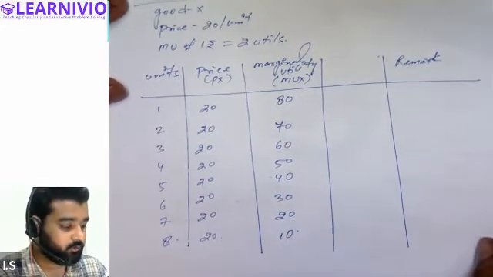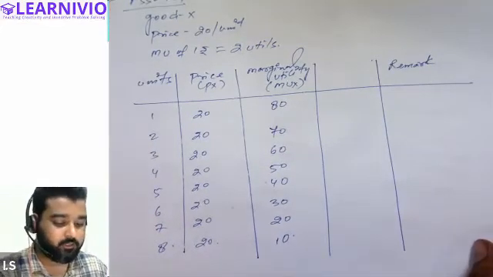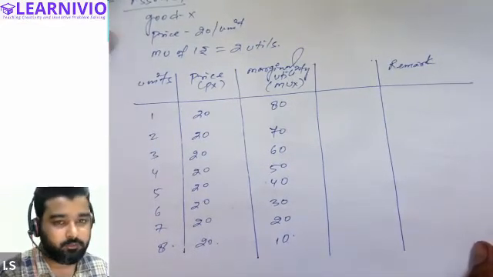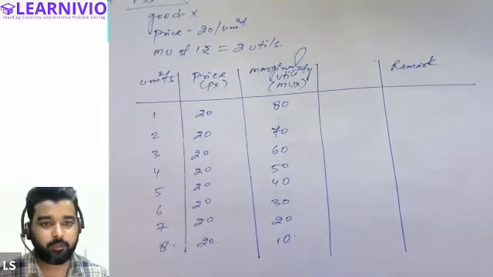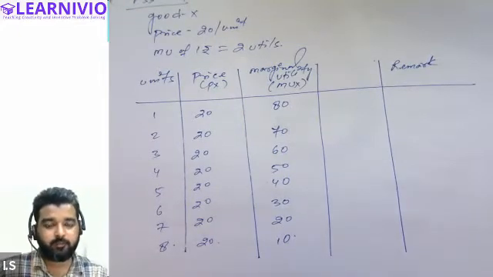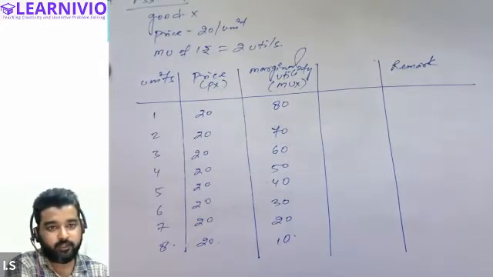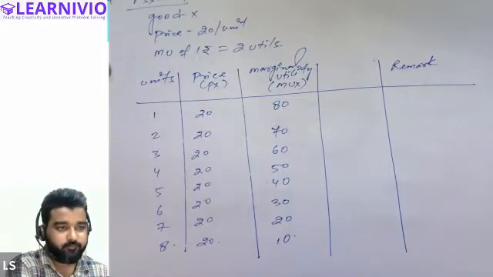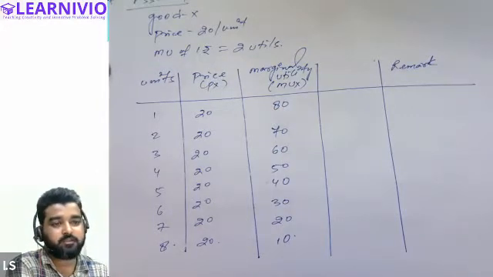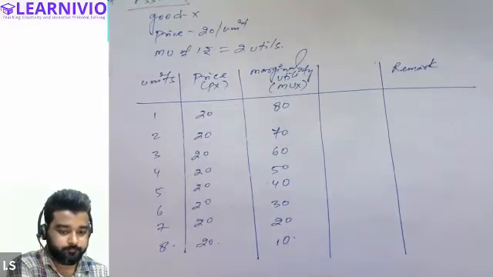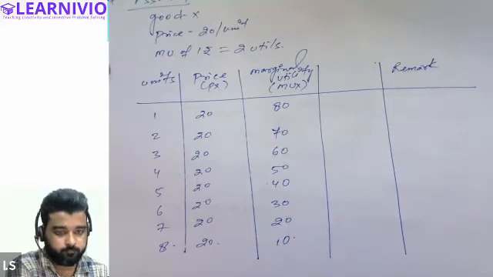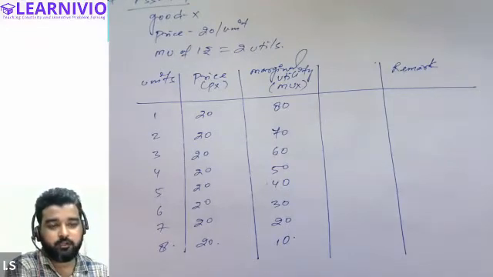Considering the table, can you determine the unit at which the consumer is said to be at equilibrium? At the first, second, third, fourth, fifth, sixth, seventh, or eighth unit? At the 7th unit. Why? Because he is said to be at equilibrium at the 7th unit only, where the price and the marginal utility are the same. Correct, because the marginal utility and price are same.